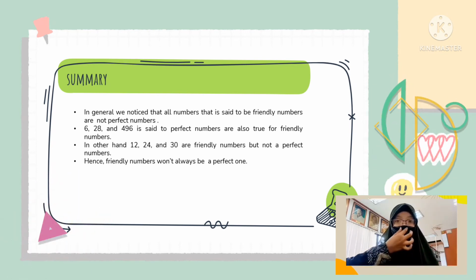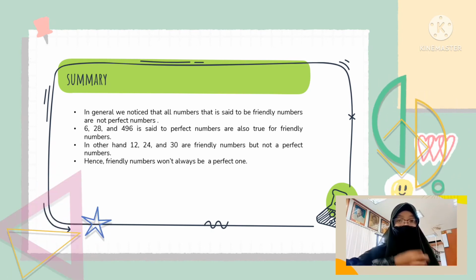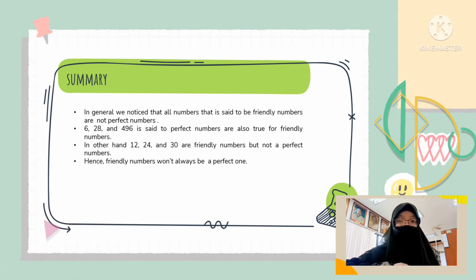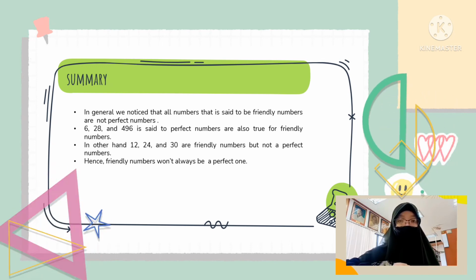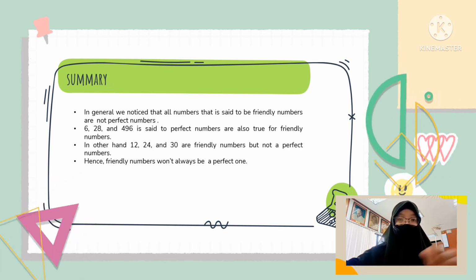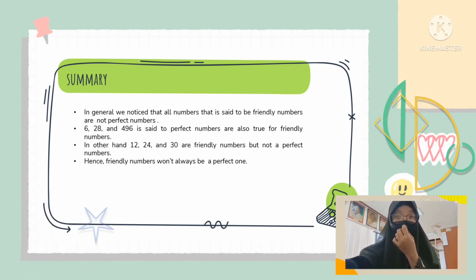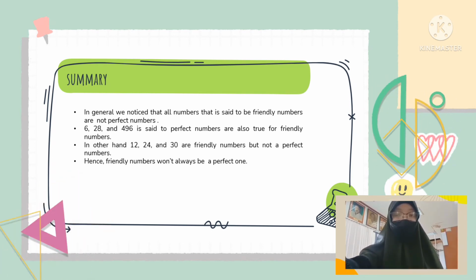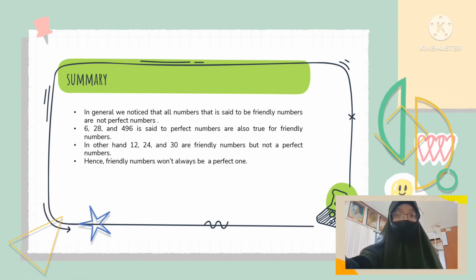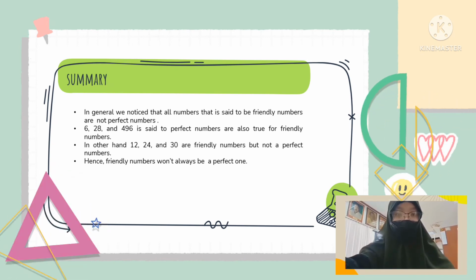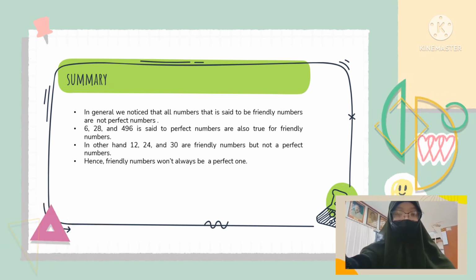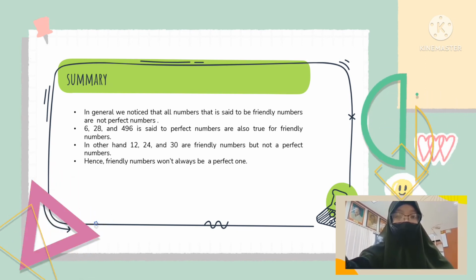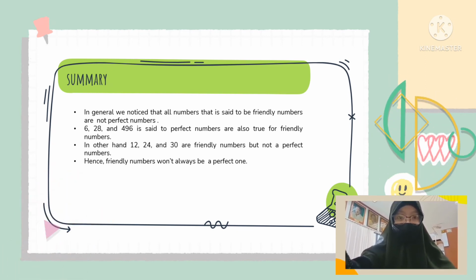Solitary numbers are numbers which don't share a common relationship with any other numbers. This means that all primes and prime powers are solitary. The last one is perfect numbers. Perfect numbers are numbers whose proper factors, excluding itself, add up to the number. They have already given an example earlier, and now we are going to give the summary.